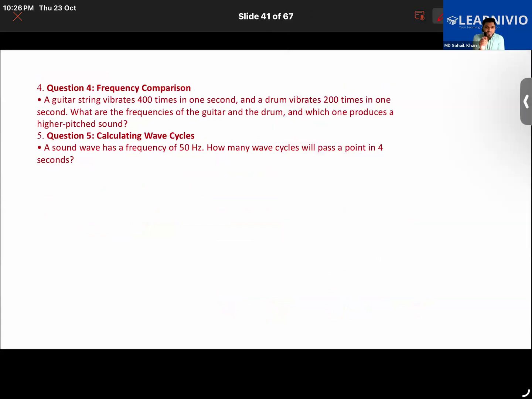A guitar string vibrates 400 times in 1 second and a drum vibrates 200 times in 1 second. What are the frequency of guitar and drum and which one produces a higher pitched sound? It's actually very simple. You don't even have to calculate anything. Everything is already given in the question.